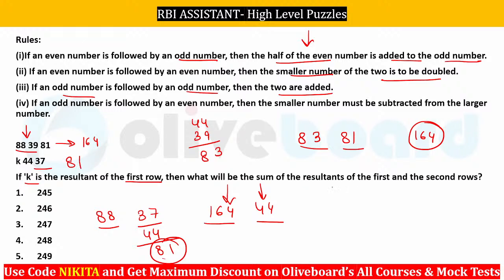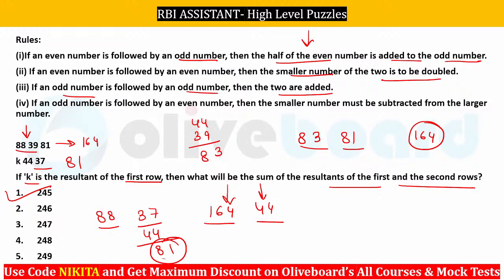Okay, so what is the sum of the resultants of the first and second row? So you just need to add the two. You can see when you add the two, you get 245, right? So 245 would be the right answer here. I hope this is clear to everybody. Please let me know, do we have any doubts in here? Anybody, any doubts? Kisi ko koi doubt ho yahan par please bataiyega. Everybody clear?